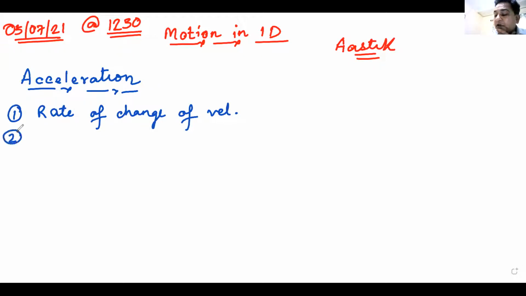Now let us talk. How do we represent acceleration? It is represented by the letter A vector. A vector. We'll come to what is actually meant by A vector. We'll come to that. Rate of change of velocity is acceleration. What type of quantity is acceleration? Scalar or vector?